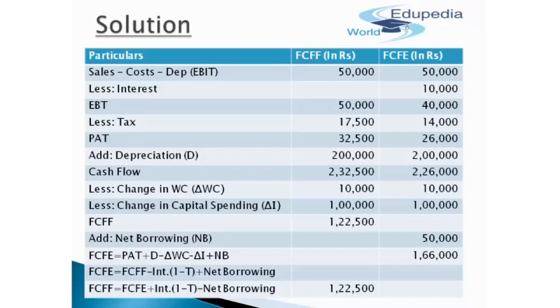In case of free cash flows for firm, there are two methods with which we can simply do it. So free cash flows for the firm minus any kind of interest plus the net borrowing, plus the interest minus net borrowing. So that will be the case with which we can go for the option of evaluating this 1,22,500. So this is a particular example relating to the topic of free cash flows for firm and free cash flows for equity. I hope guys you got the entire clarity as to what this concept is and how imperative it is for any kind of valuation process. So this has to be remembered by all, and these are the concepts which revolve around this topic.